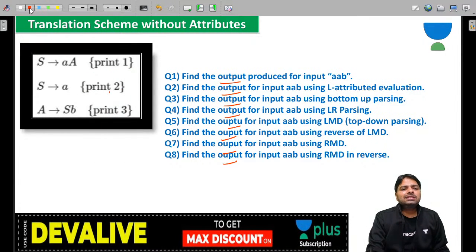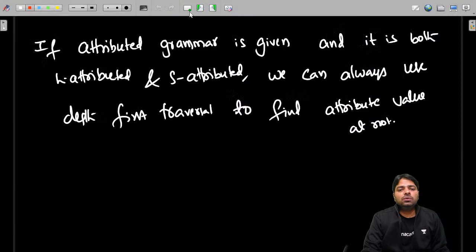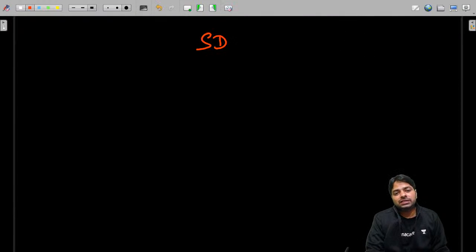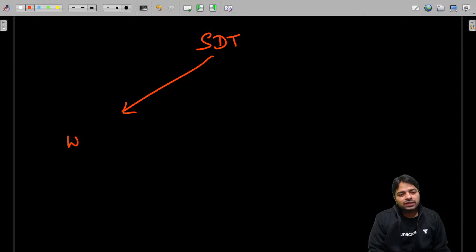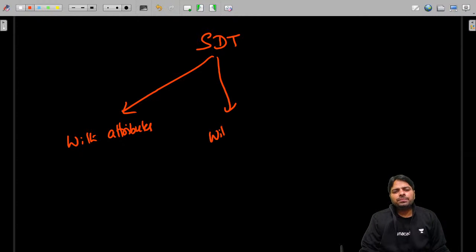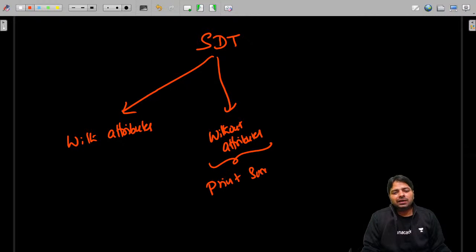Okay, now this translation scheme has no attributes, right? So now I'm trying to tell you we have three kinds of SDTs. SDTs without attributes, which purely depend on printing something or doing something at every step.